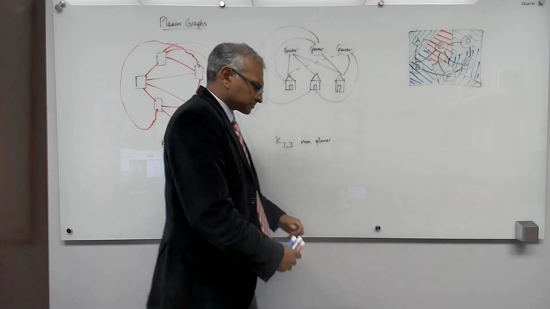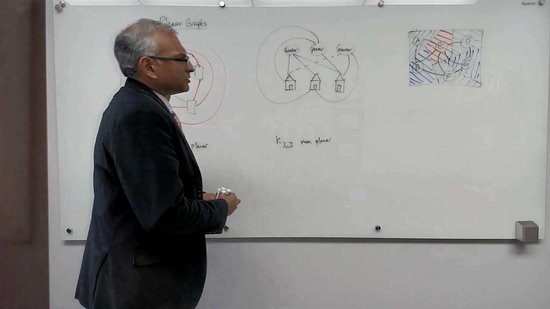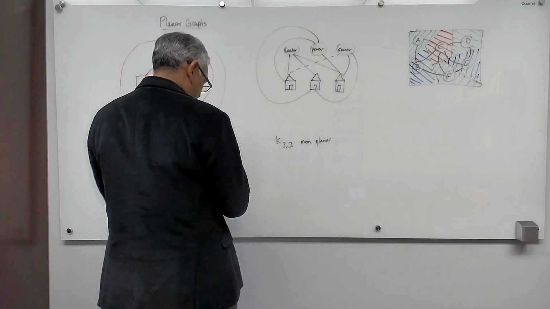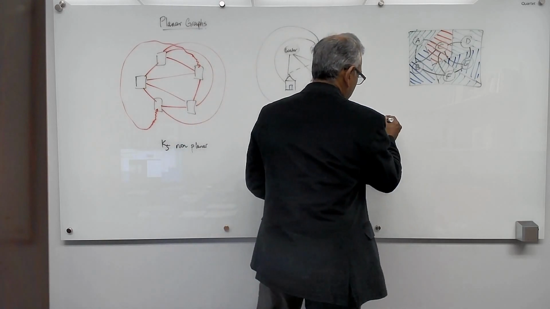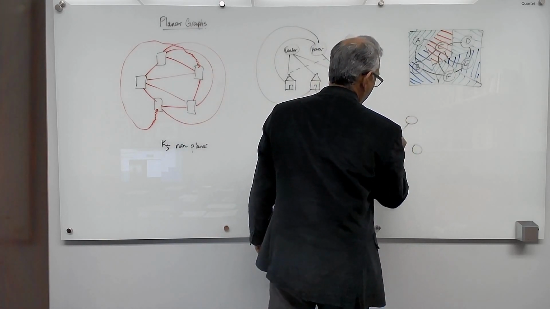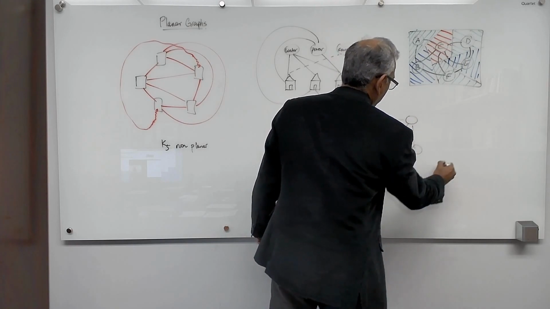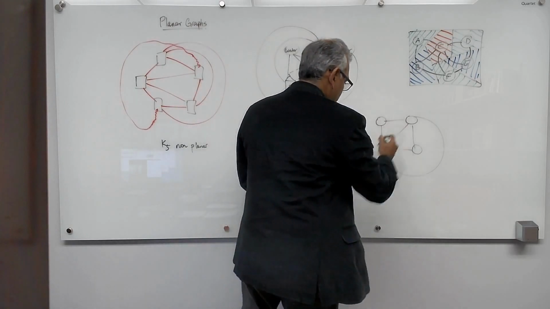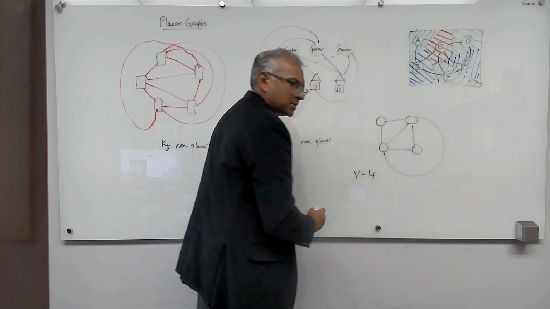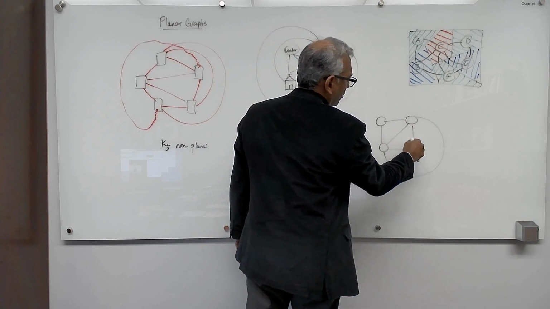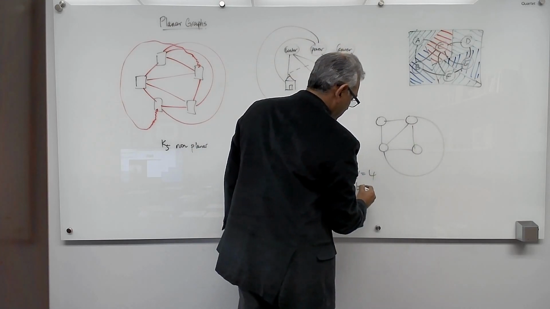Okay, now let's look at an example of a planar graph again. So let's take our K4. Okay, and you will see that the number of vertices V is equal to 4. The number of edges: 1, 2, 3, 4, 5, 6. So the number of edges is 6.